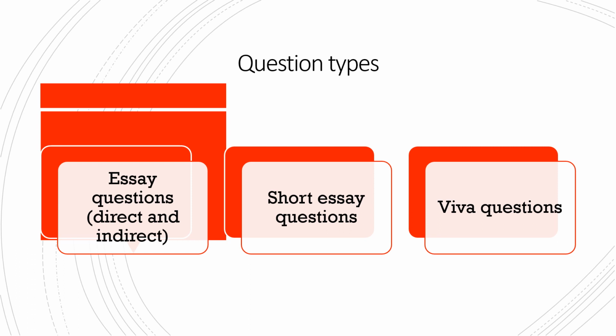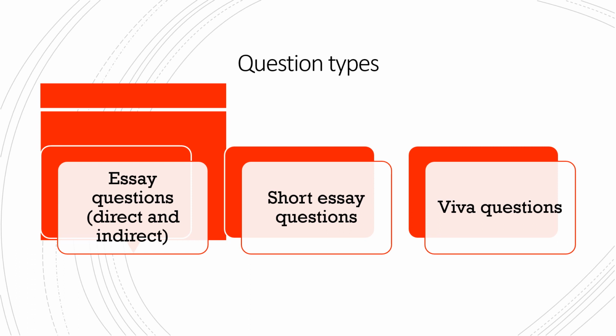There are three ways in which questions can come from the Antepartum Hemorrhage chapter. The first way of questioning is essay questions, in which we have direct essay questions and indirect essay questions. I'll be dealing with it one by one. So these essay questions are basically of 10 to 15 marks, so we have to write an elaborate answer in this one.